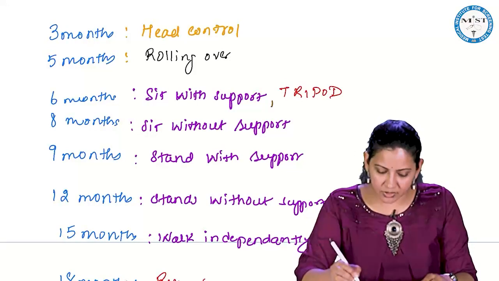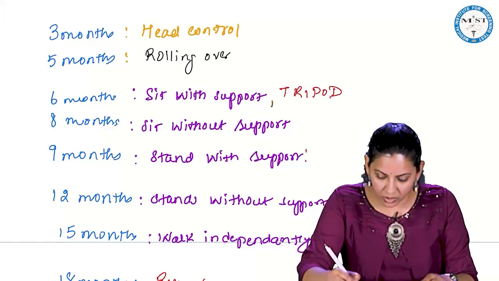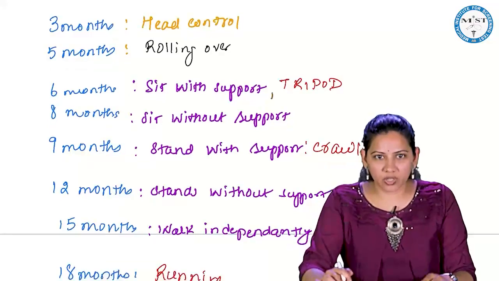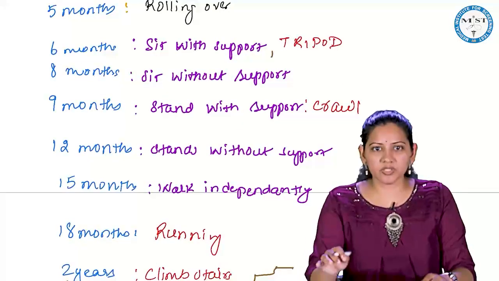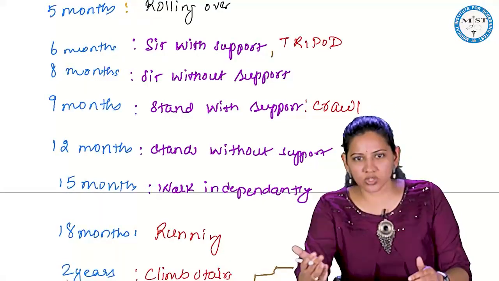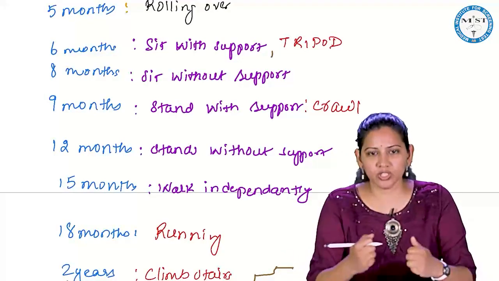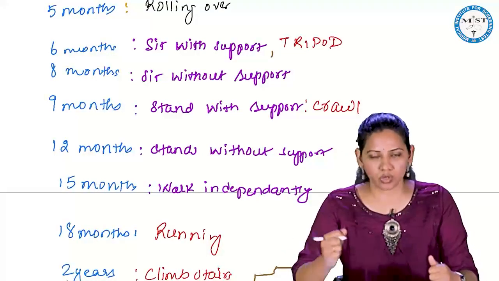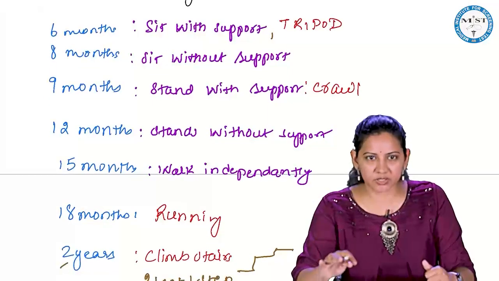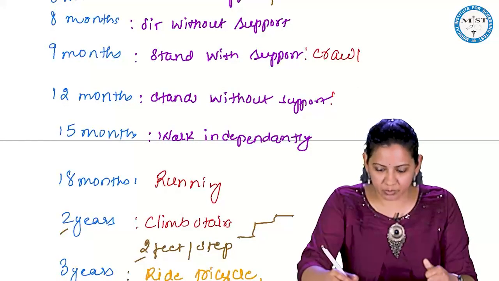And by 9 months, it will also crawl. What do you mean by crawling? Crawling means the abdomen will be touching the ground. You know our soldiers, on our line of control, how do they go? They crawl and move forward. So that is called crawl. Crawl means the abdomen is touching the ground. So by 12 months they will creep.